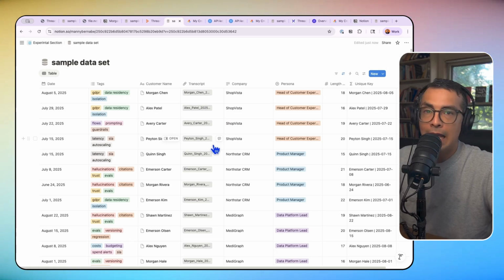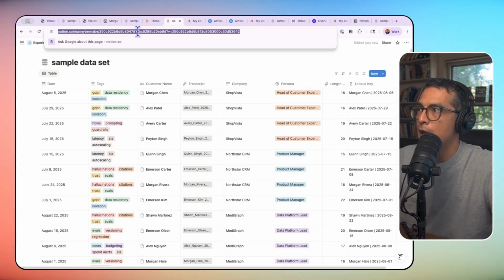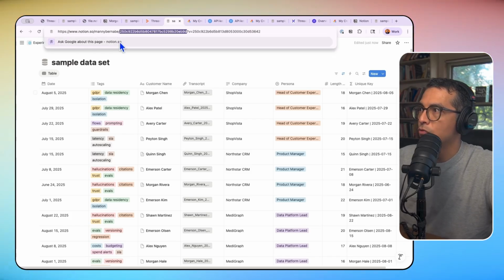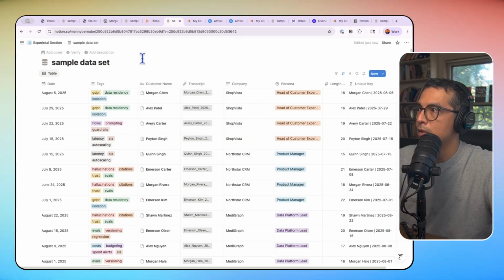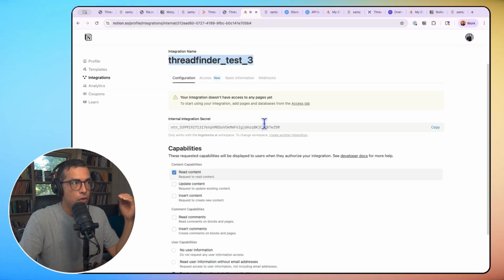And so now that I have this, now I want my Replit application to point to this. And so I'm going to grab this database ID. So it's right here. So right after your username, it's this number here before the question mark sign. You're going to grab this, copy this, and then again, put this somewhere safe. Now you have a copy of your database and you have your Notion integration set up.